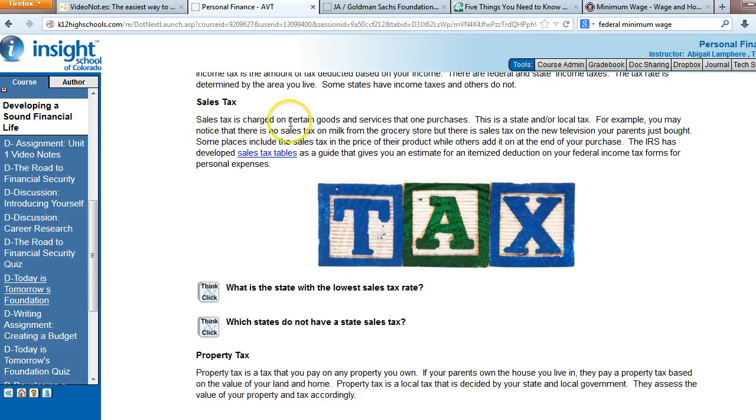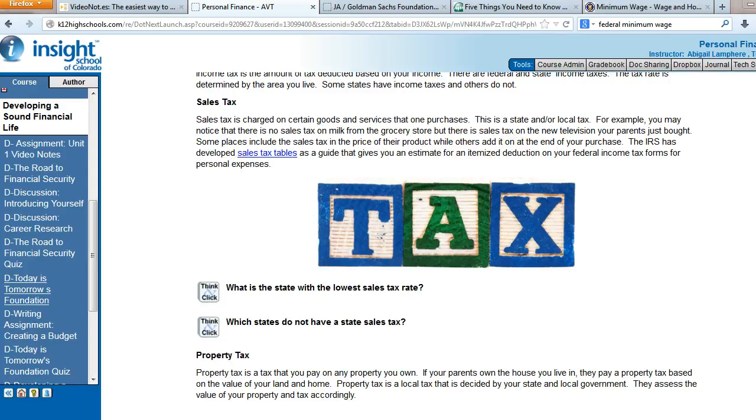Sales tax is charged on certain goods and services that one purchases. This is a state or local tax, could be either one depending on where the money goes. For example, you may notice there is no sales tax on milk from the grocery store, but there is sales tax on the new television your parents just bought. Some places include sales tax in the price of their product while others add it on at the end of your purchase. The IRS has developed this sales tax table as a guide that gives you an estimate for an itemized deduction on your federal income tax forms for personal expenses.